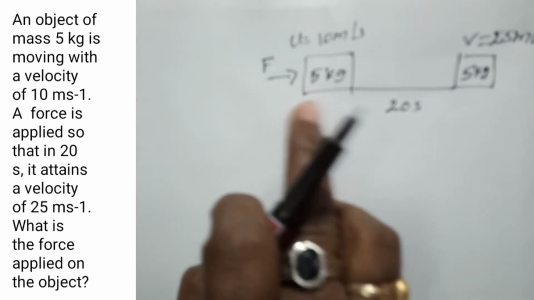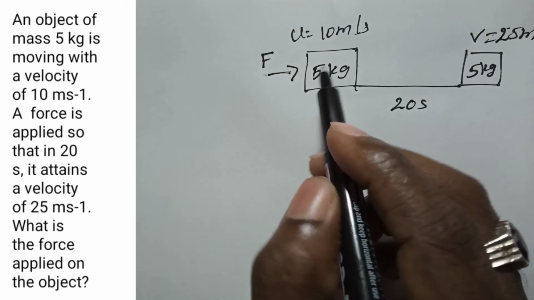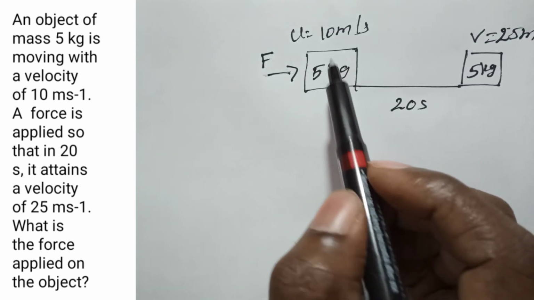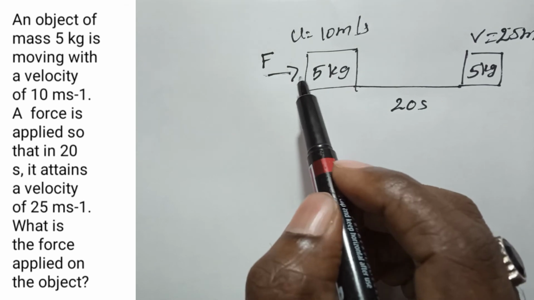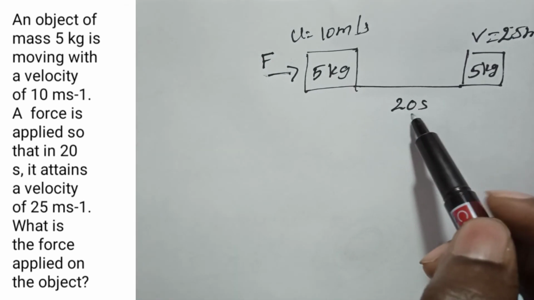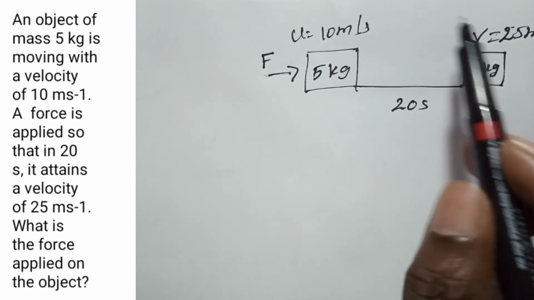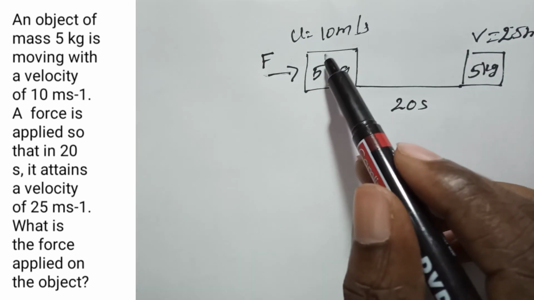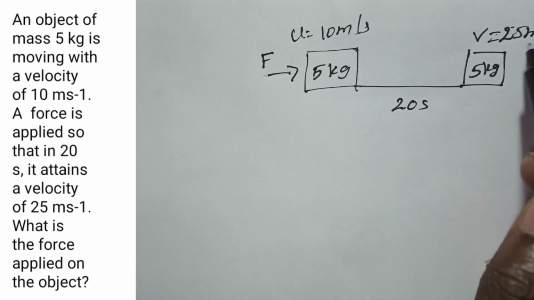Then what force did we apply on the object? A body of mass 5 kg moving with 10 meter per second, when we apply the force on the body, after 20 seconds gains a velocity of 25 meter per second. So this is the initial velocity and this is the final velocity. Before applying the force, 10 meter per second, but after applying the force its velocity is 25 meter per second.